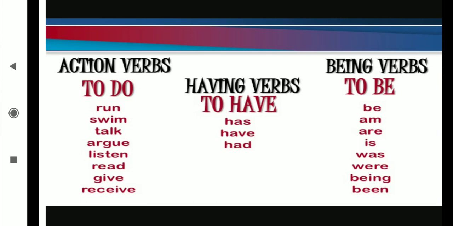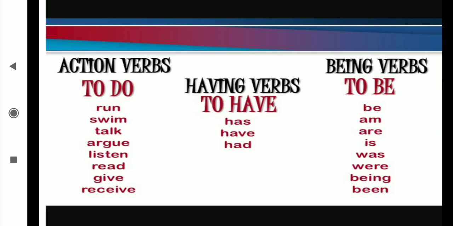Next is having verbs. Having verbs show possession. Before also I said possession means owner. Then how to show that ownership? I have a pen. I have a pen means with me one pen is there. Here have is showing the ownership of the pen. Then she has a book. Has comes for showing possession only. She is the owner of the book. That's why has, have, had come for the having verbs.